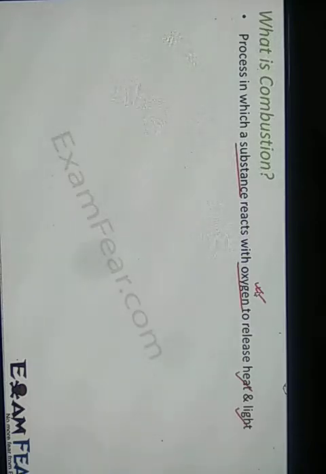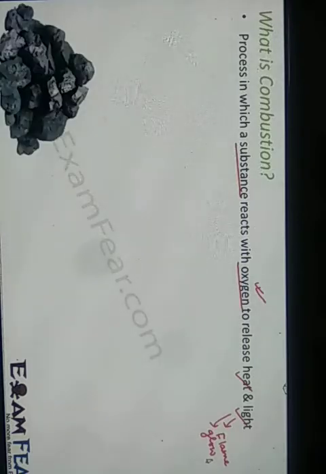Now, when we talk about the release of heat and light, it is not necessary that light is released during combustion of all substances. Light may be released, light may not be released. If light is released, it can be released in the form of a flame or in the form of a glow. For example, compare the process of combustion in a candle and a coal.